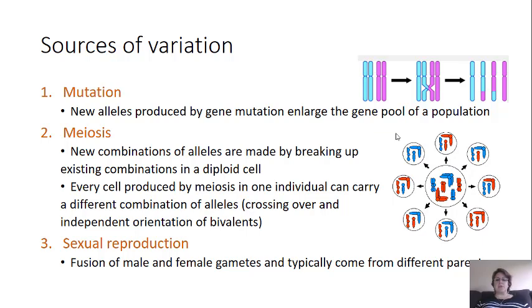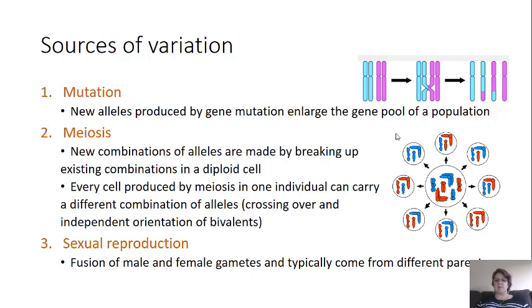And every cell produced by meiosis in just one individual can actually carry a different combination of alleles, and that is through a process called crossing over, which is represented here at the top of the slide, and independent assortment, or when our chromosomes or bivalents separate, and that's what you're seeing here